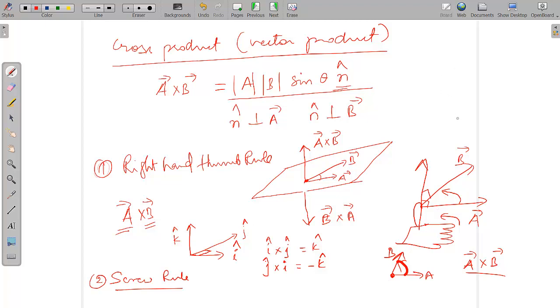Let's say there is a vector A and a vector B, both in a plane. You have to put a screwdriver here and turn the screw from the first vector to the second vector. Let's say you are turning the screw from A to B. You will find that in this direction the screw is coming upwards. So this will be the direction of A cross B. If you want to find B cross A, you have to turn in this direction, and you will find that the screw is going downwards. So this will be the direction of B cross A.